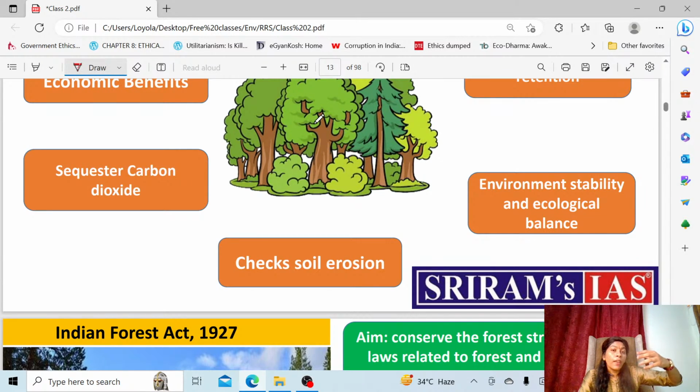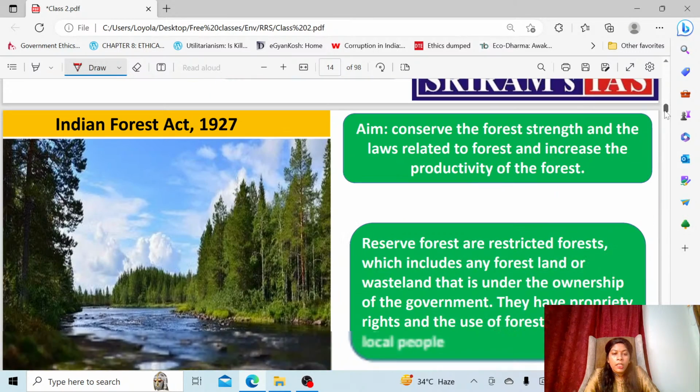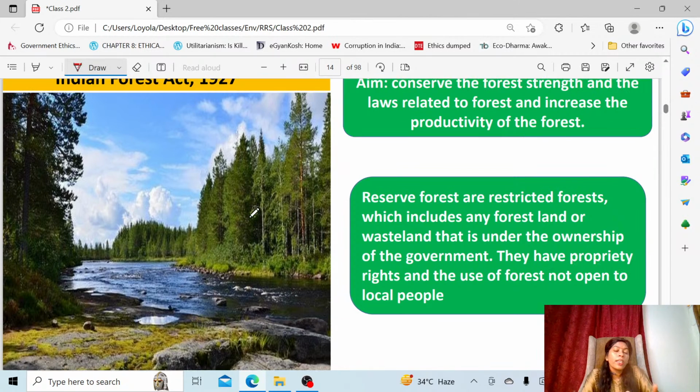It provides livelihood for many people, for forest dwellers and scheduled tribes. Even we rely on the forest for our resources, even for the main resource, that is air, the purified air. So it gives a lot of benefits to people, which we call ecosystem services offered by the forest.